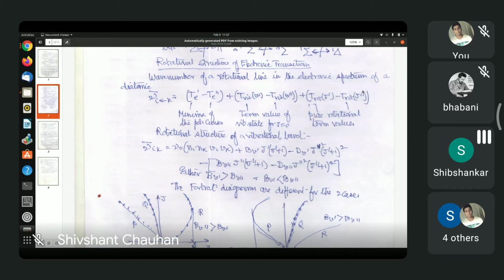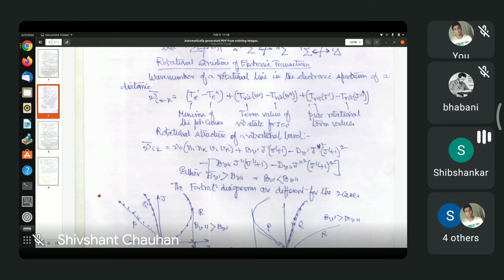So what is nu 0 here? What is nu 0 in this equation?